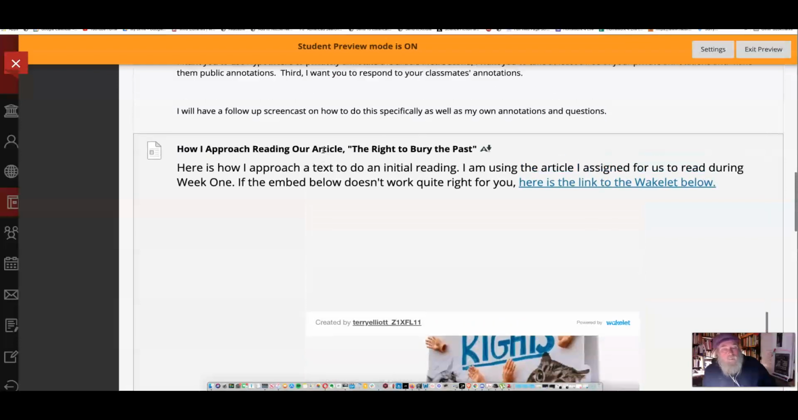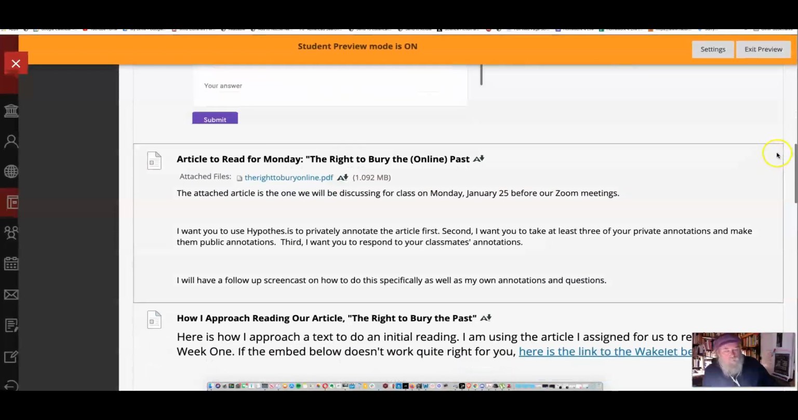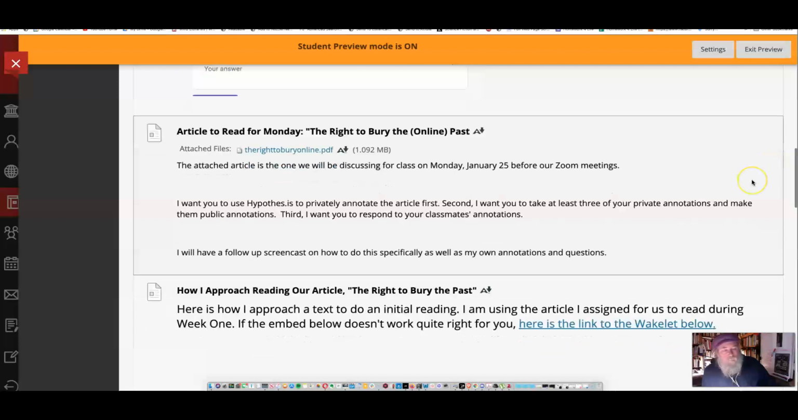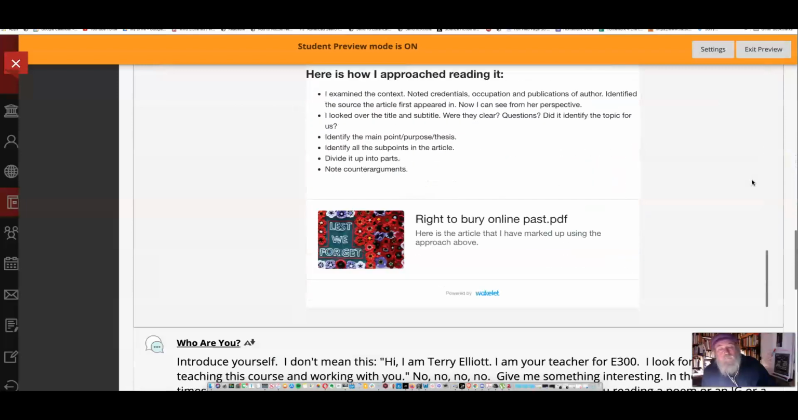Oh, and by the way, if these things aggravate you, you can make them smaller, although I don't see the little things. I don't guess you can make them smaller on yours. Oh well. Anyway, just got to scroll past that nonsense there.